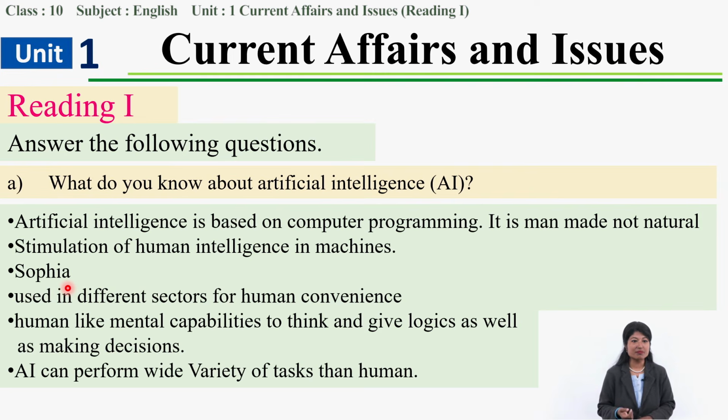So you know what the use of AI over there is. Different sectors of work have been made convenient because of AI, because they are like human, and they have mental capabilities to think, give logic, and they are even useful for making decisions. A variety of tasks can be completed using AI.